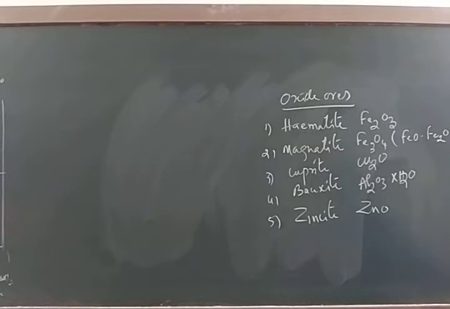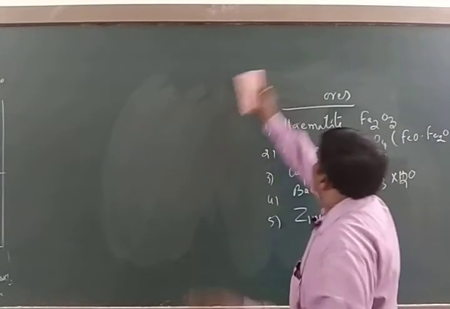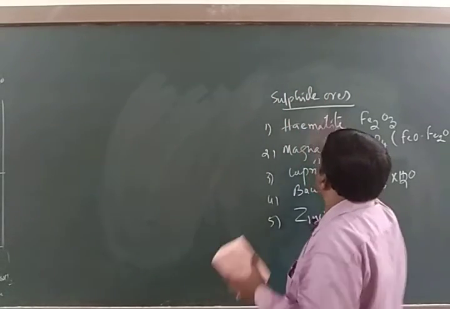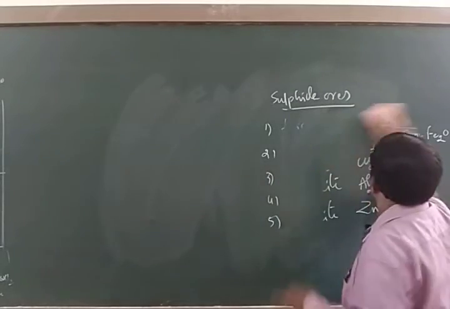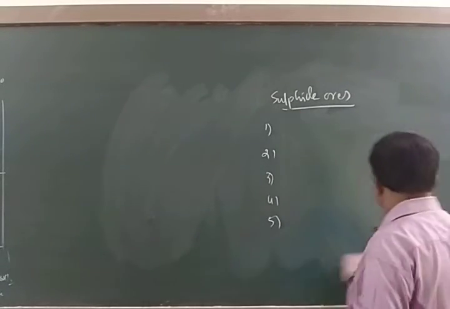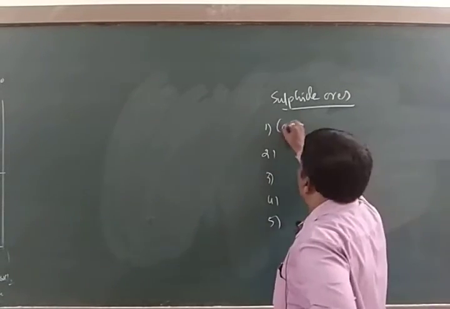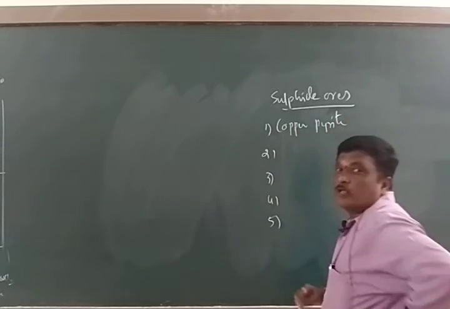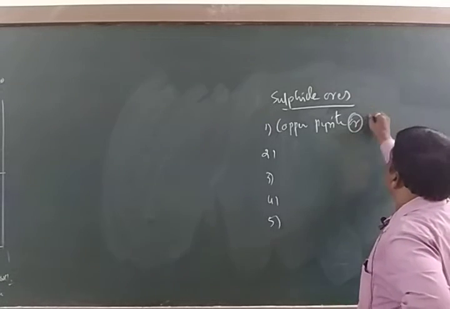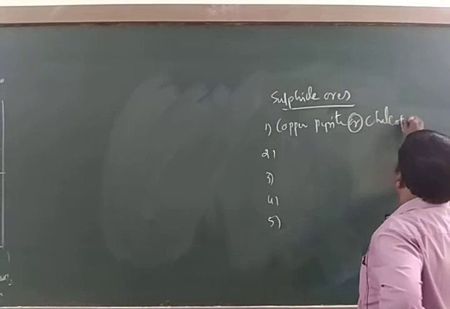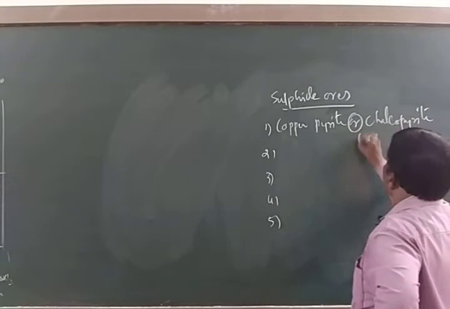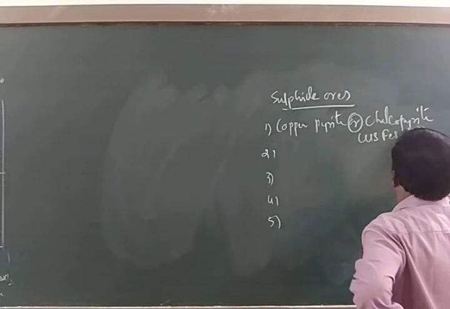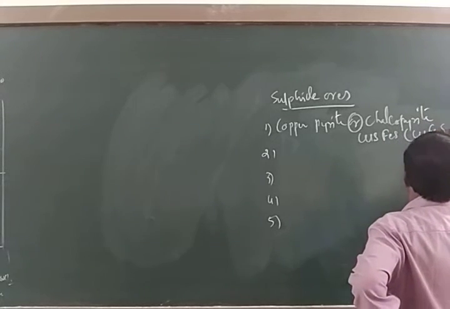Is it clear? Now we shall move to sulfide ores. Example for the sulfide ore, very common, copper pyrite or chalcopyrite. Chemical composition is CuS, FeS, or you can write CuFeS2.